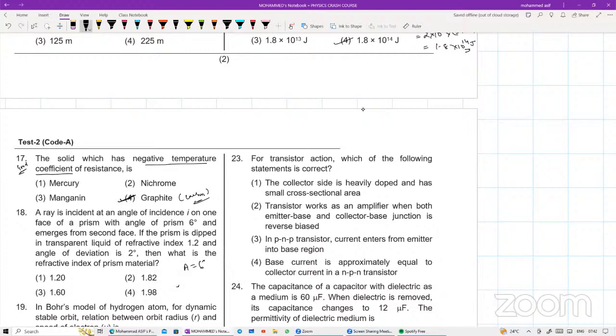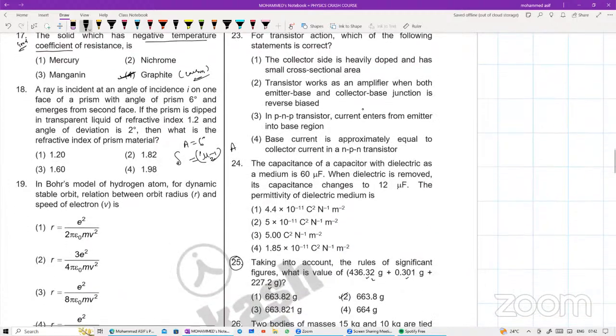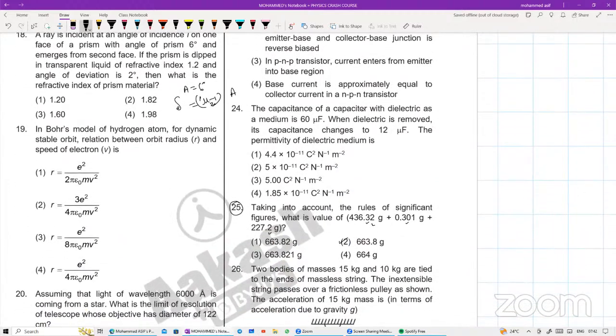I'm leaving it for you. You try to do it out. Deviation is equals to mu minus 1 into A. When it is immersed in water, we need to write the refractive index of the second medium with respect to first medium. Okay, just take care of that one. We can do it out. Done. Sure. Question number 19 बताइए बेटा.